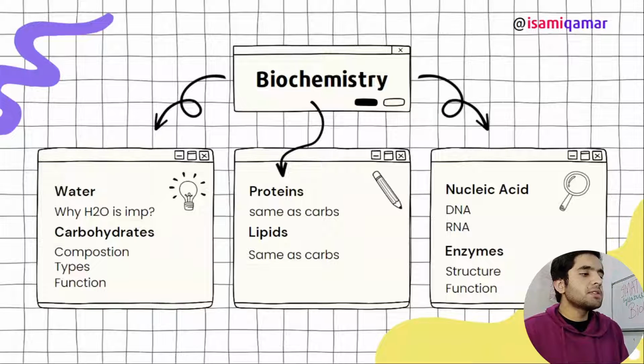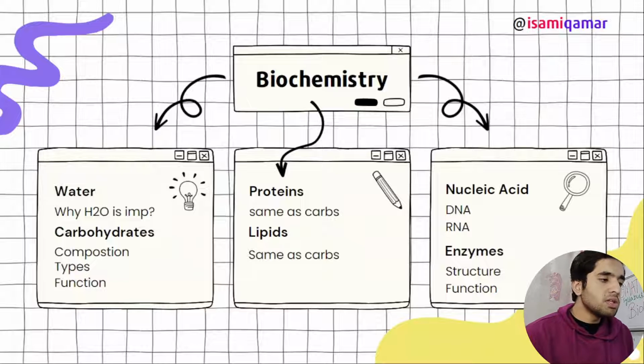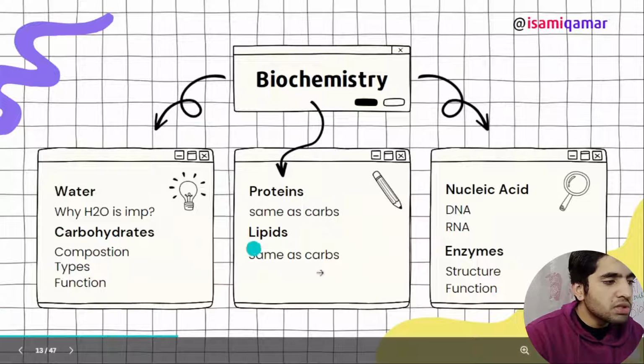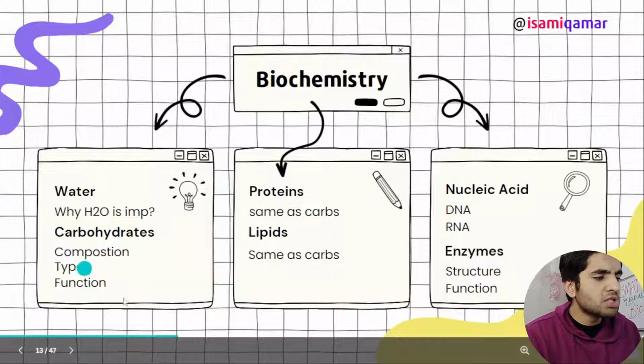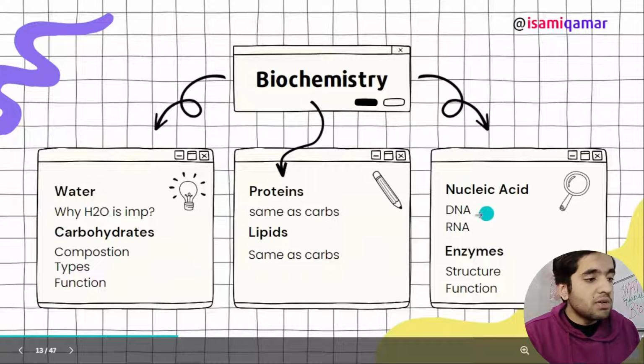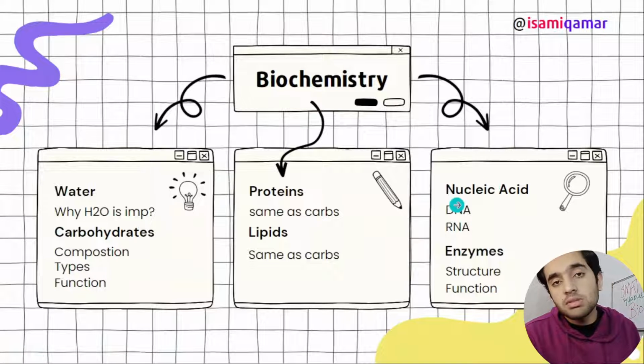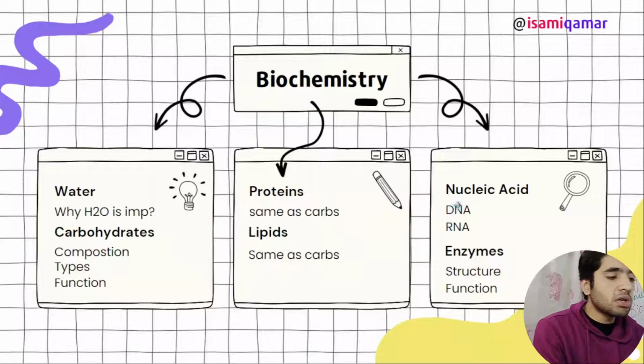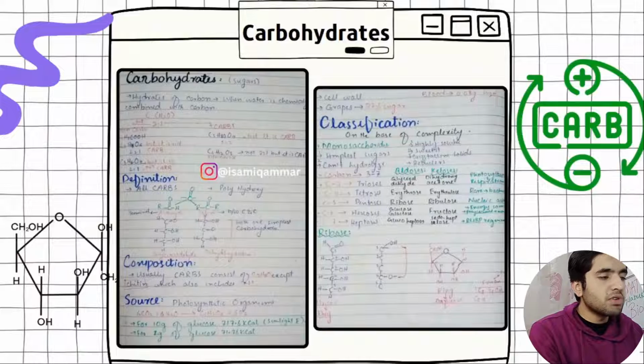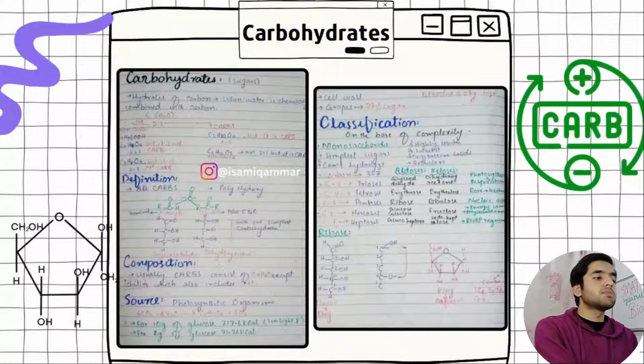We have got carbohydrates and then proteins. In carbohydrate, you need to know about composition, types, function. In protein, same as carbohydrate: composition, types, function, all this. And then in nucleic acid, we have got DNA, RNA, and enzyme, structure and function. Enzyme is the most important thing. But now let's go to the first slide, that is carbohydrate, the first biomolecule.